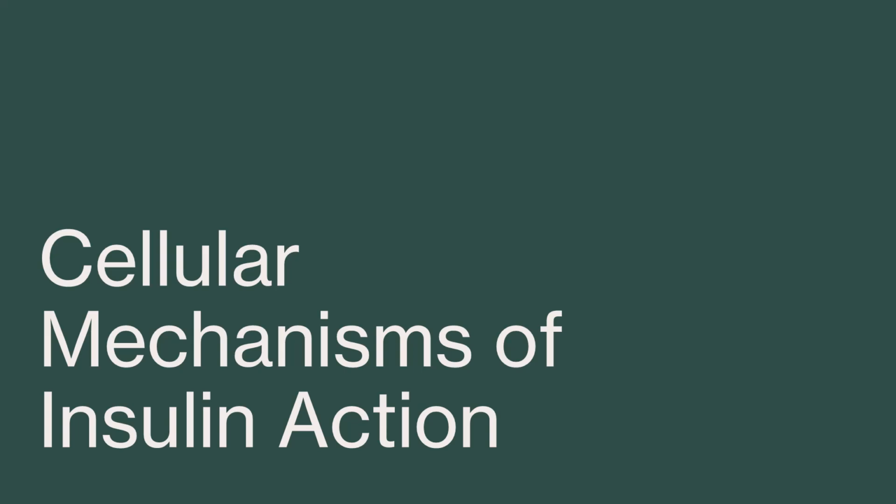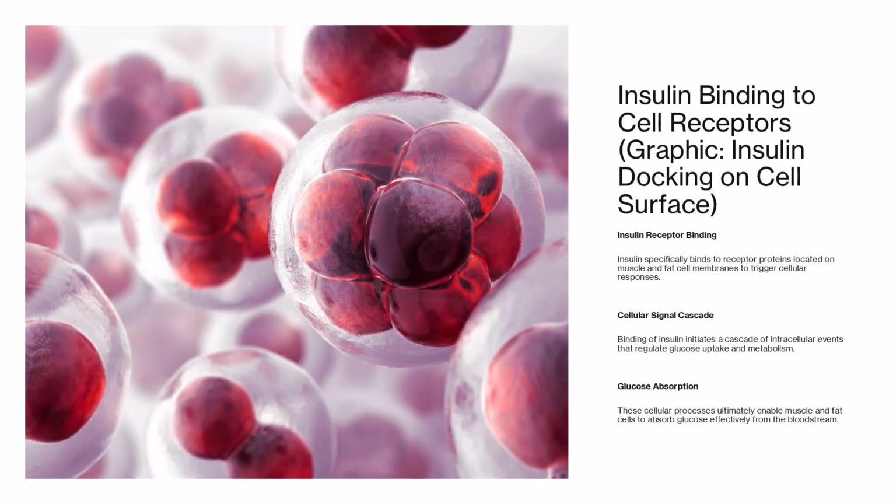Cellular mechanisms of insulin action. Insulin binding to cell receptors. Insulin binds to specific receptors on the surface of muscle and fat cells. These receptors are proteins embedded in the cell membrane. When insulin docks, it activates a signal cascade inside the cell. This cascade involves multiple proteins and enzymes that prepare the cell to absorb glucose.